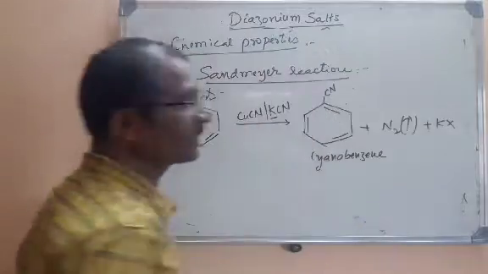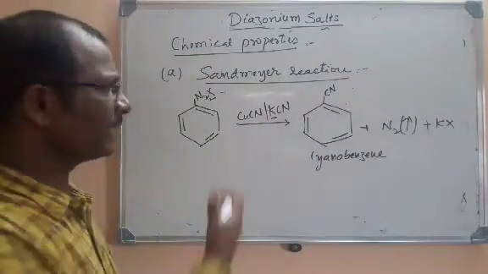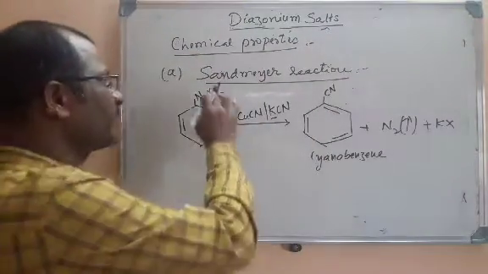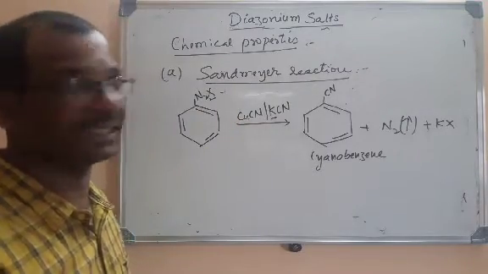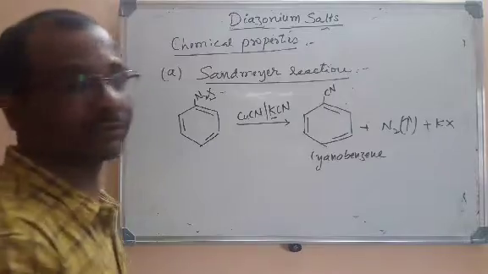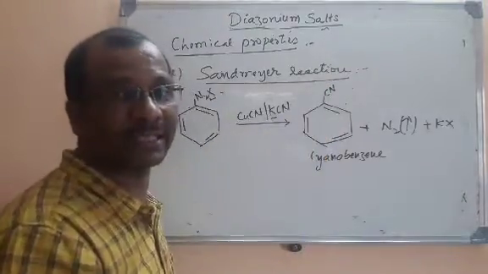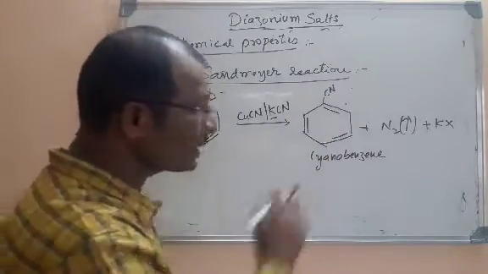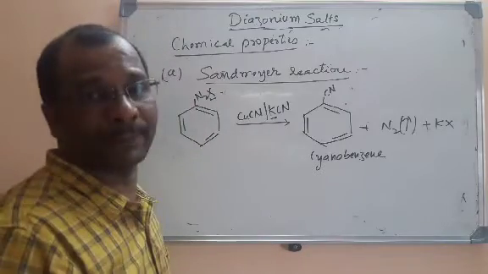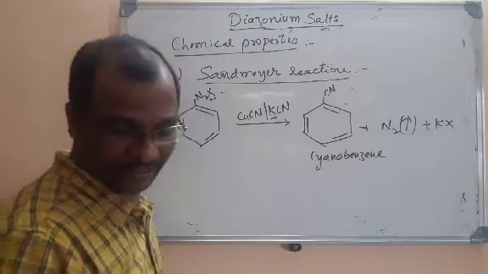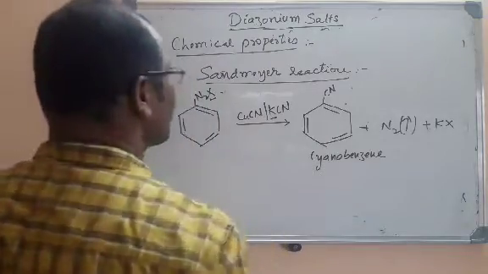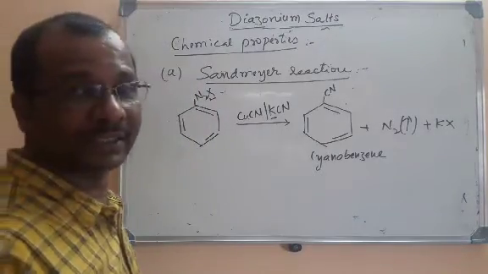Cyanobenzene. So this is also a Sandmeyer reaction. All are Sandmeyer reactions only. We are just replacing this N2X group with Cl minus, Br minus, or CN minus. We remove this N2X and replace it with Cl minus, Br minus, or CN minus by using copper(I) salts, that is cuprous salts. This is the Sandmeyer reaction. Now let us go to the second chemical property, that is the Gattermann reaction.